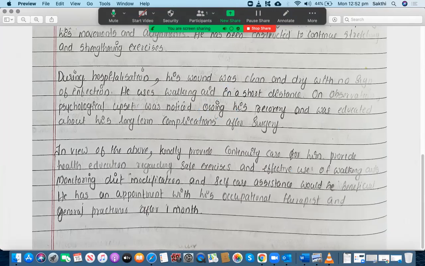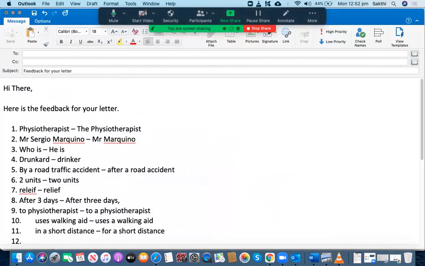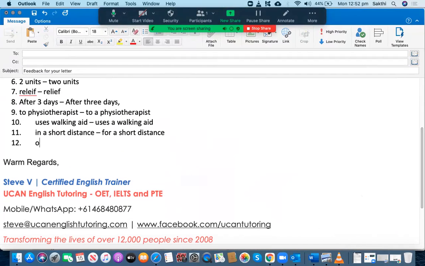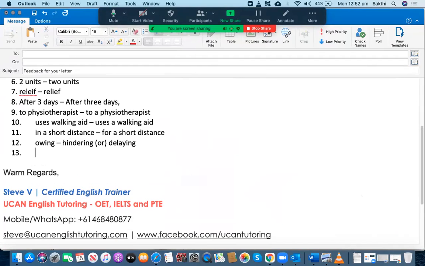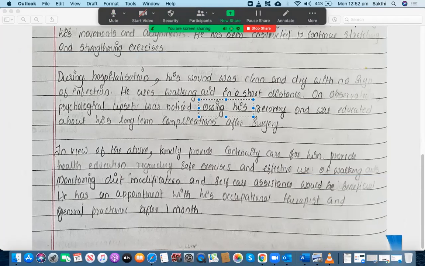Okay, owing to his recovery. Is that like hindering his recovery? So you should have mentioned "psychological upset was noticed hindering his recovery." So it's not owing. Owing means because of or due to. Instead of that, you should have mentioned hindering his recovery or delaying his recovery, or affecting his recovery. So the one that is in the negative form needs to be used, okay? All right, let's go to the next one.